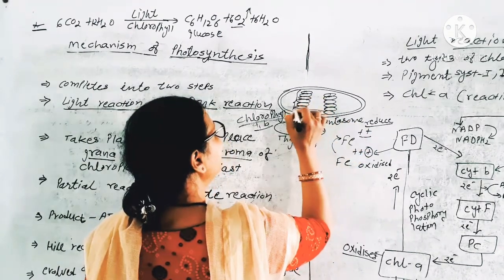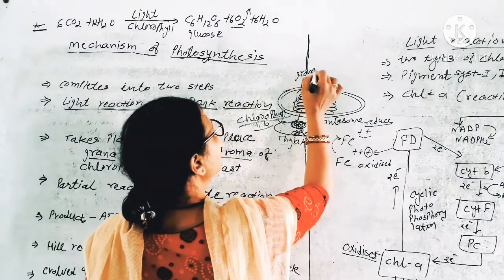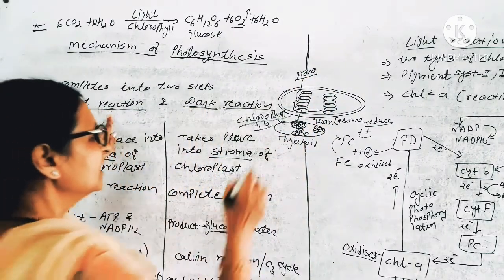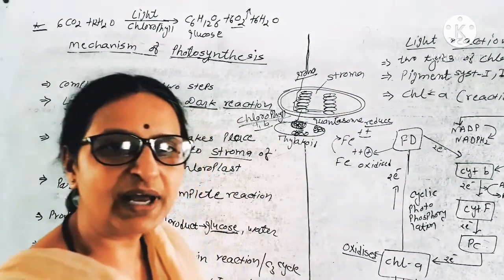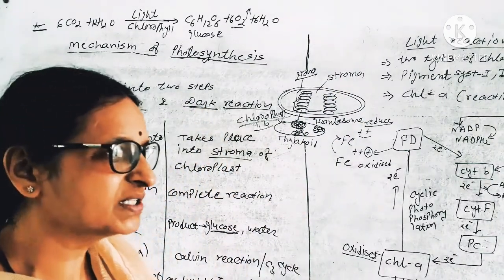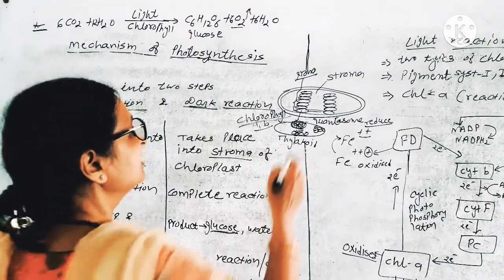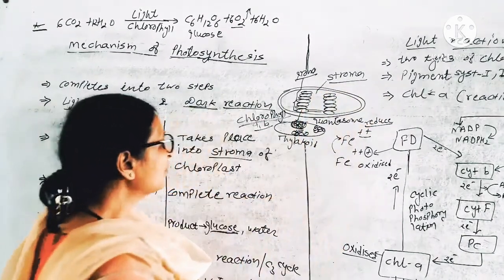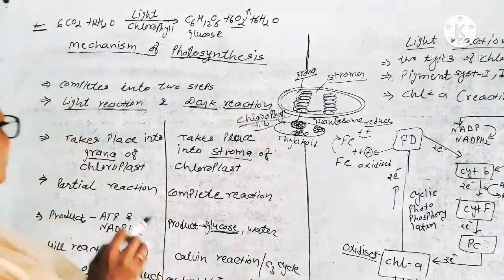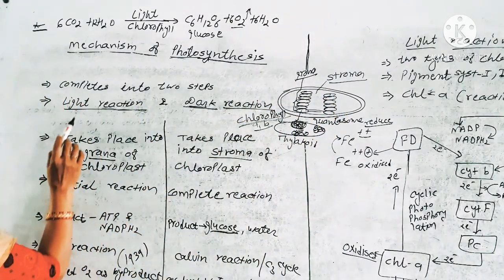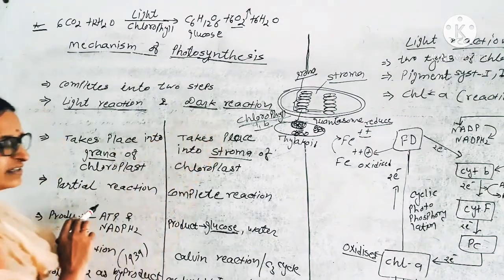The complete grana takes part in the light reaction, and the stroma, the cytoplasmic matrix-like substance of the chloroplast, is where the dark reaction takes place. So photosynthesis completes in two: light reaction and dark reaction.